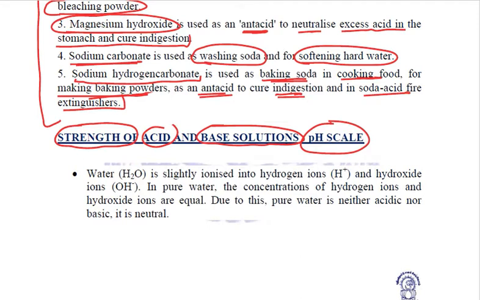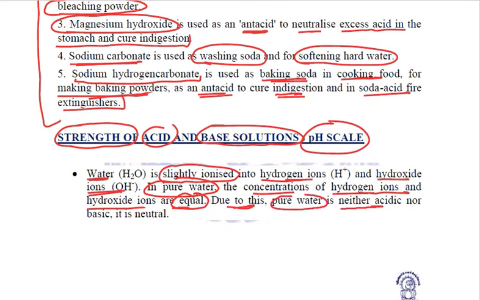Now when we talk about water, water is a neutral substance. When we ionize water, then this water is slightly ionized into hydrogen ions and hydroxide ions. So, when we talk about pure water, the concentrations of hydrogen ions and hydroxide ions are equal. And because they are equal and opposite in nature to each other, due to this property, pure water is neither acidic nor basic. It is always neutral, right?